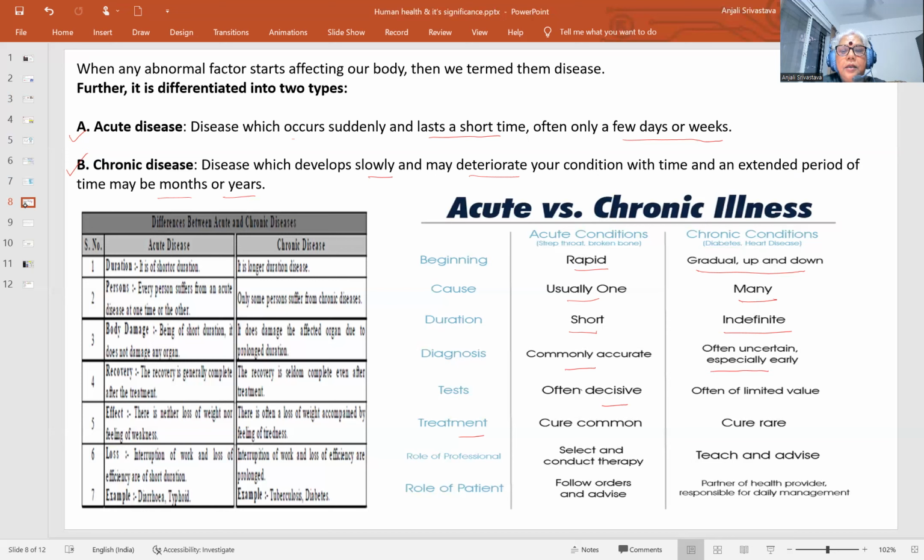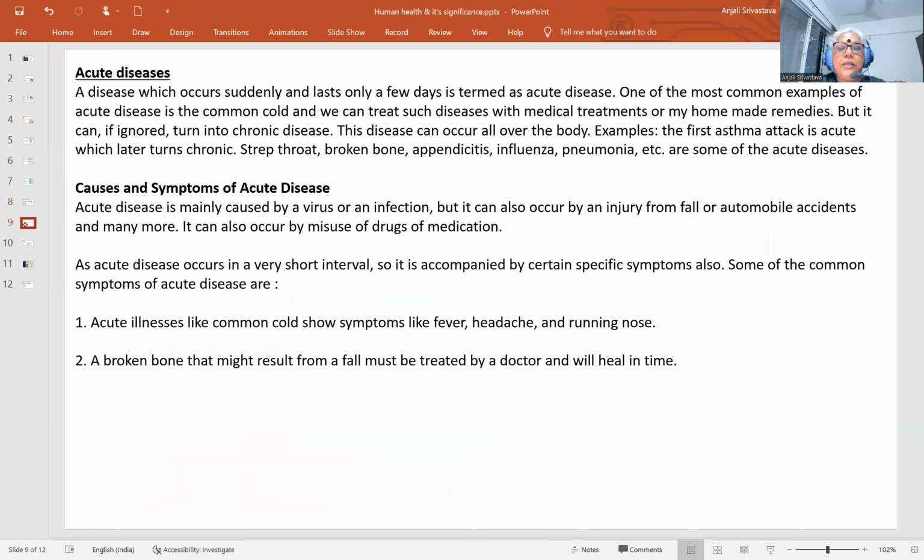Again, these are the factors: acute diseases, duration, person, body damage, recovery, effect, loss. These are, in depth, the difference between chronic and acute diseases. Now, for the acute diseases and the chronic diseases, for language, you can take your notes from this slide.